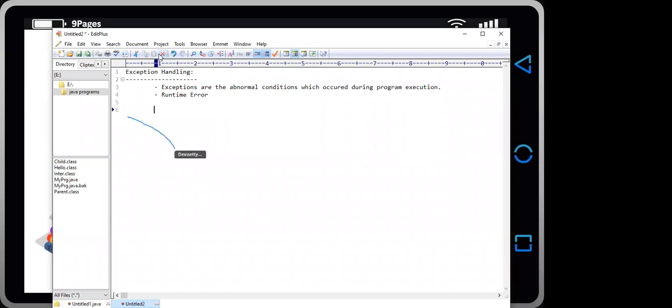Here is a runtime error. I am showing you an example.